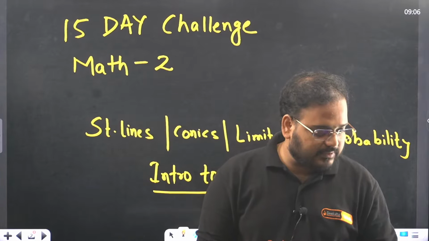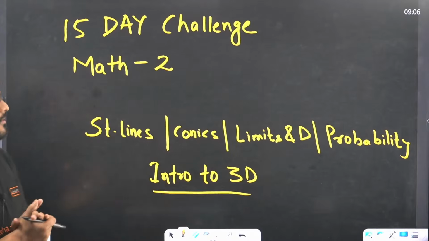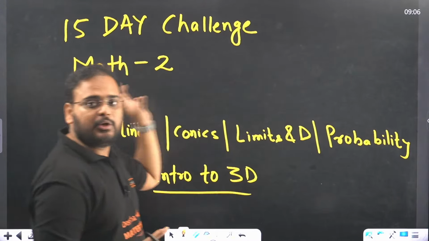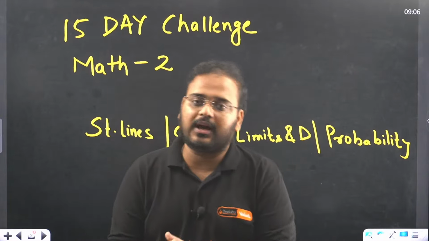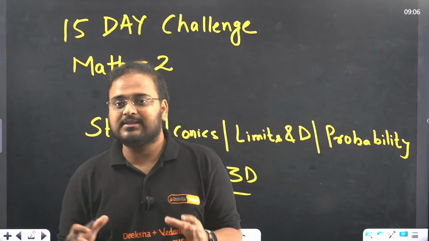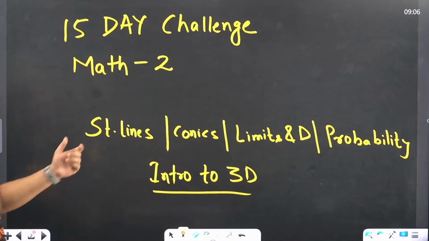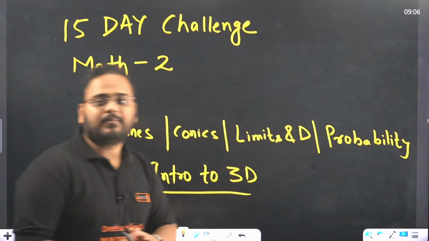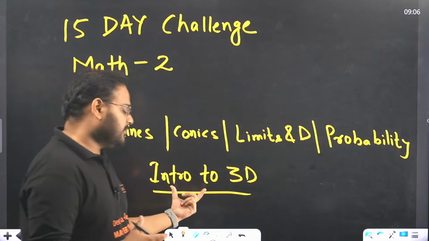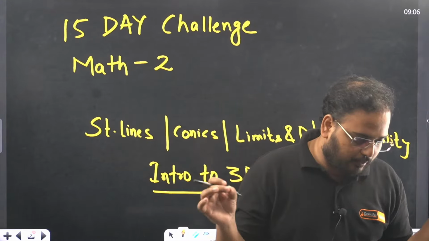Today we are doing a total of 5 chapters. You can see on the screen. This is your math session number 2 in the 15-day challenge. As I mentioned, all subject teachers will have close to 8 to 9 live classes in the first 15 days of the challenge. And what is there in today's session? Straight lines, conics, limits and derivative, probability, and alongside we have the last one, which is a very simple one, introduction to 3D.